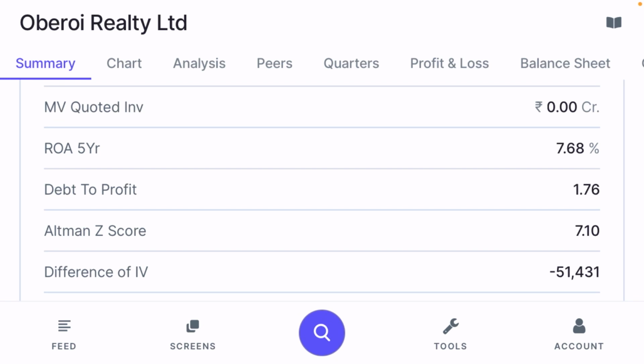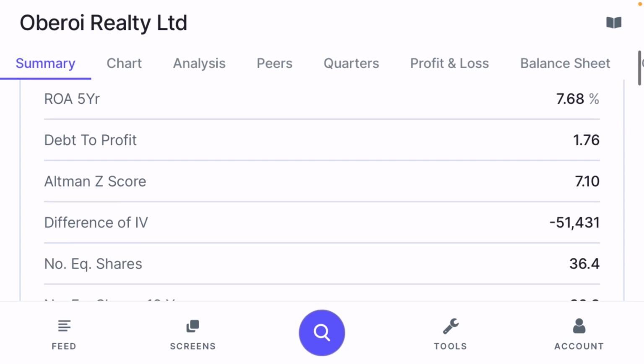Now if you talk about return on assets for the last 5 years, it is 7.68, and you have to check that this is the best return on assets in all the industry about infrastructure and development companies. Altman Z-score is 7.10. It means that the company has a very good balance sheet. Whenever you see an Altman Z-score of more than 3, it is considered good. Debt to profit is 1.76. It means that the company has some debt and is repaying the debt very quickly.